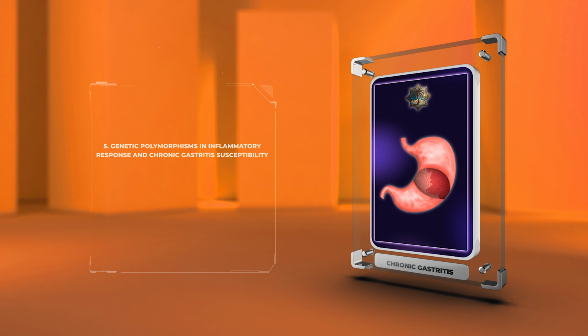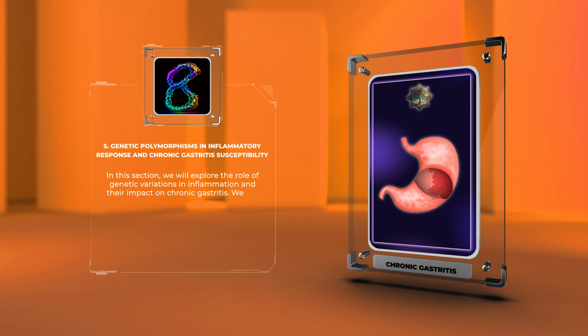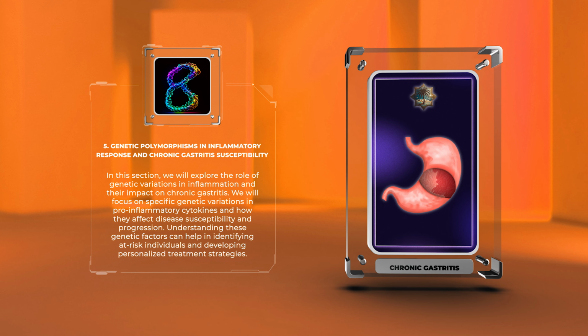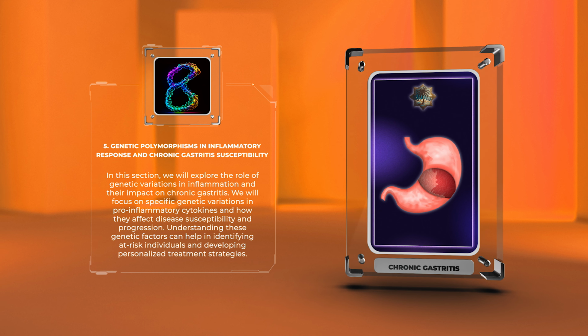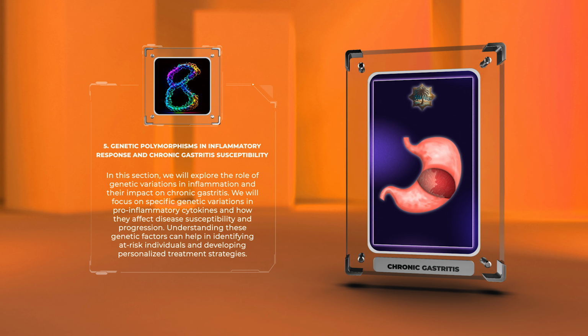In this section, we will explore the role of genetic variations in inflammation and their impact on chronic gastritis. We will focus on specific genetic variations in pro-inflammatory cytokines and how they affect disease susceptibility and progression. Understanding these genetic factors can help in identifying at-risk individuals and developing personalized treatment strategies.